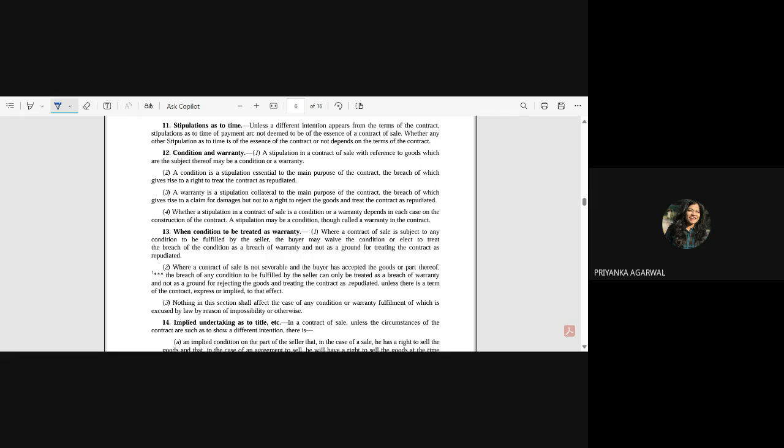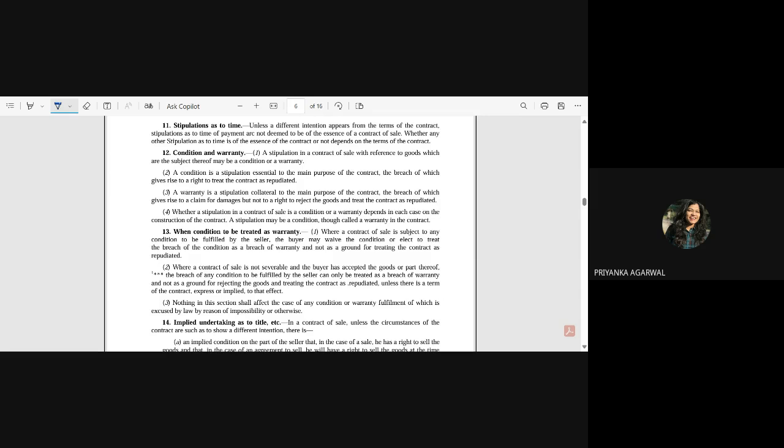Anybody? Yes, Ananya. In condition, the stipulation is essential to the main purpose, but in warranty, the stipulation is collateral. Very, very correct. And the next point, in breach of condition, contract can be repudiated and damages can be claimed. In this, Ananya, there is one thing.